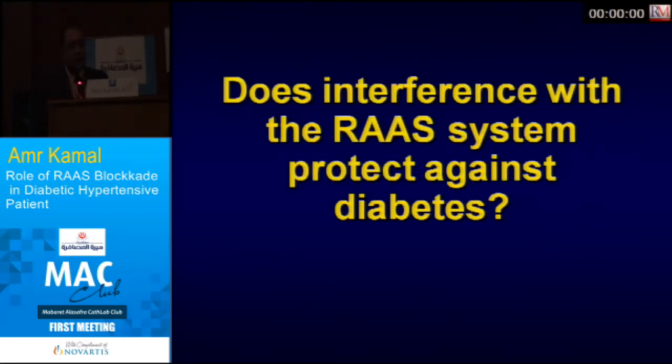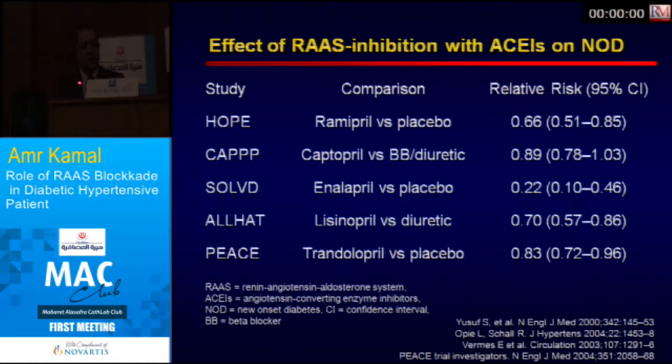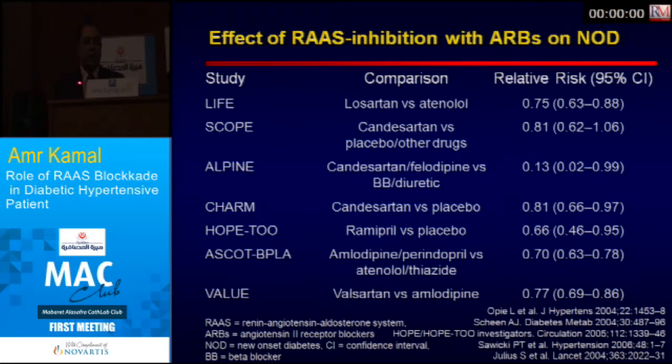So does interference with the RAS system protect against diabetes? Yes. A lot of trials on ACE inhibitors found a significant reduction in new onset diabetes with the use of ACE inhibitors. With ARBs, or angiotensin receptor blockers, there is also a lot of evidence, with cumulative evidence of delay of new onset diabetes.